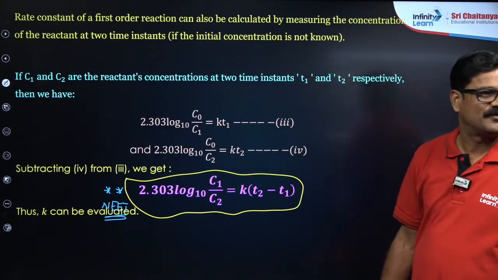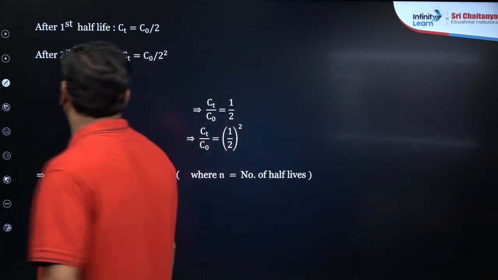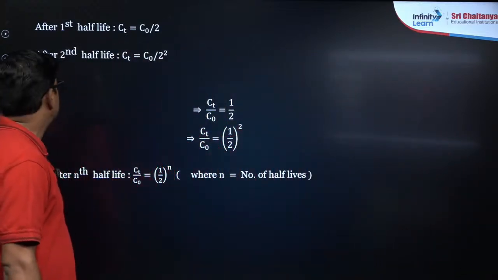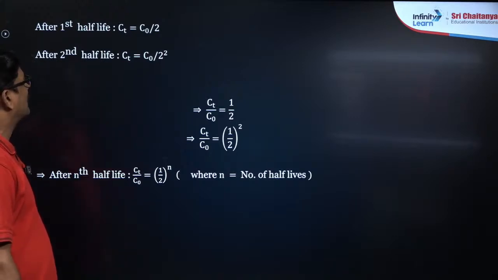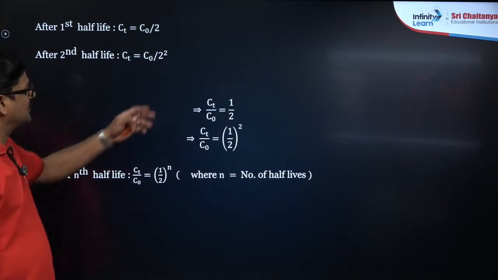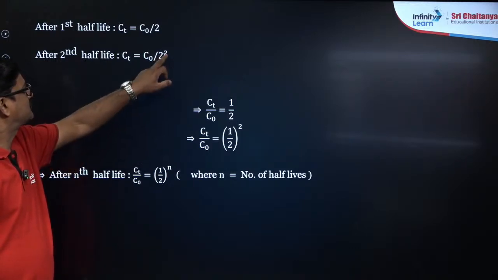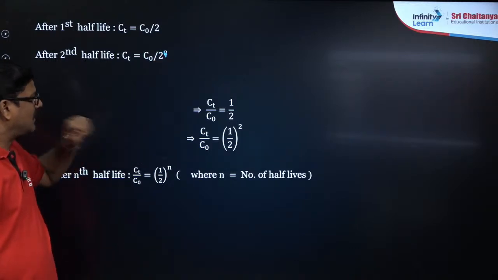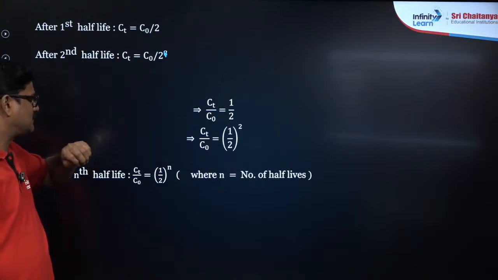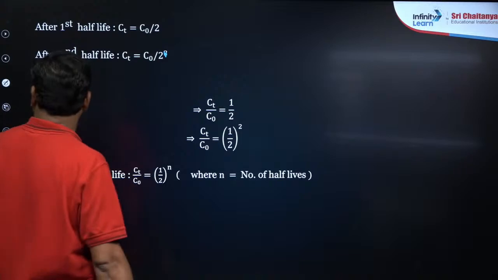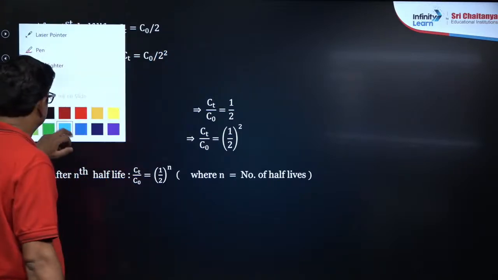Also, after the first half-life, Ct = C0/2. After the second half-life, Ct = C0/2 squared. So Ct/C0 = 1/2, then Ct/C0 = 1/2 squared.